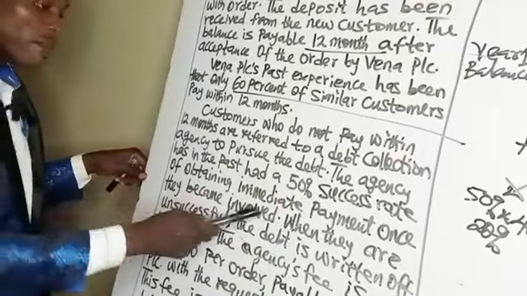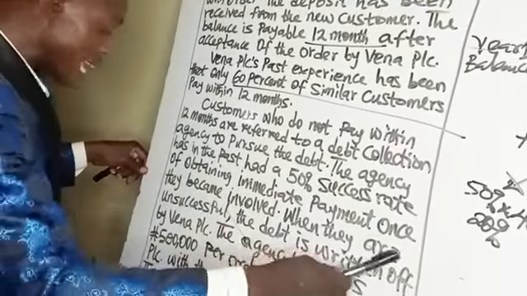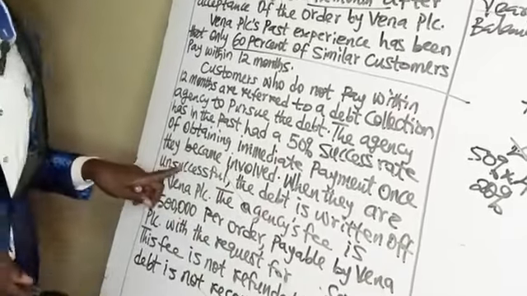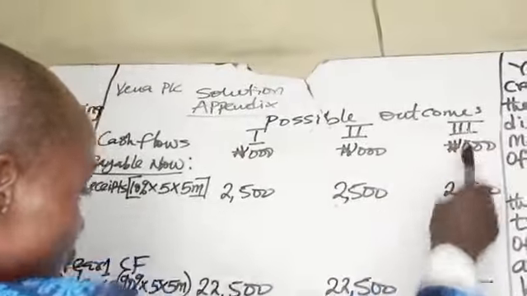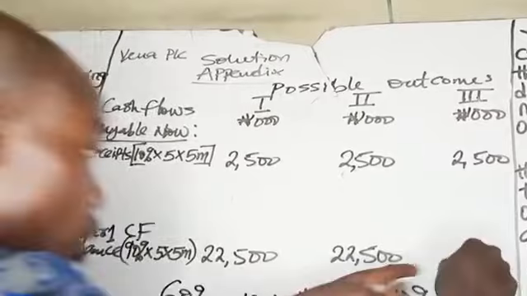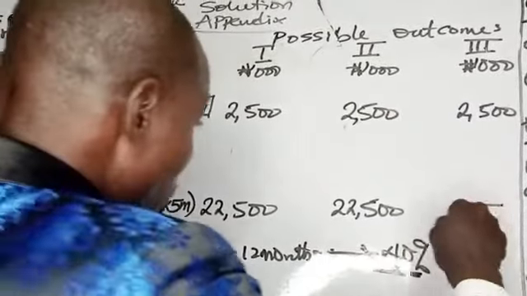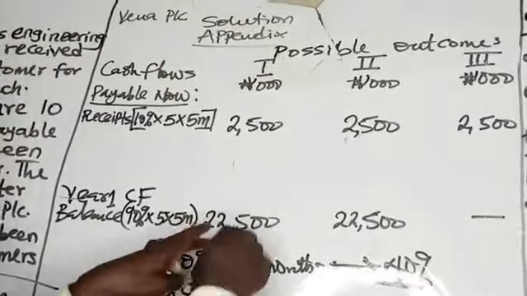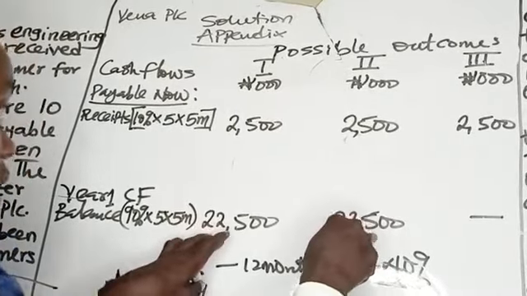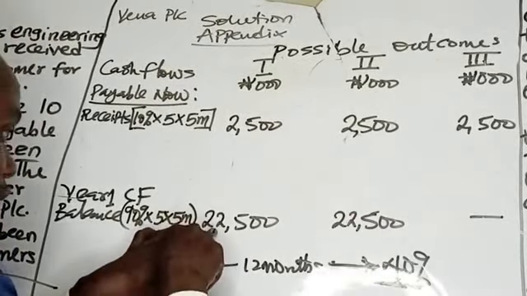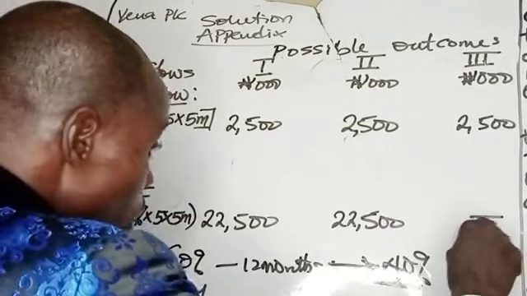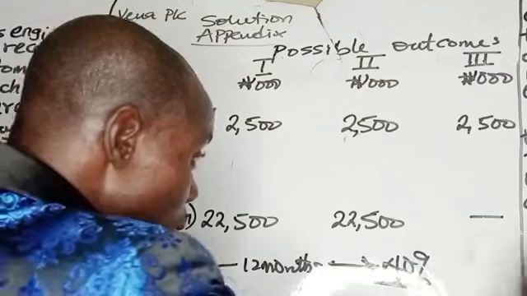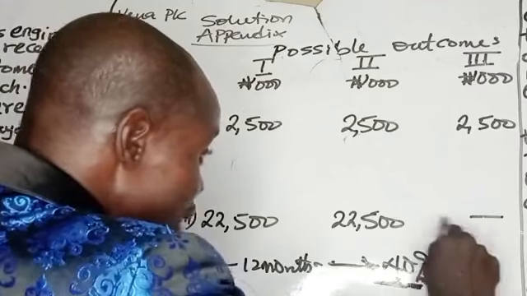Once they became involved, when they are unsuccessful, that means this scenario 3, or outcome 3, is when they are not successful. Nothing will be received here. That is why I put a dash. For this one, a certain amount will be received. Money will be received here. But this one, unsuccessful, which is failure, nothing will be received. Everything here becomes bad debt. That means you have cash flows to be nil.